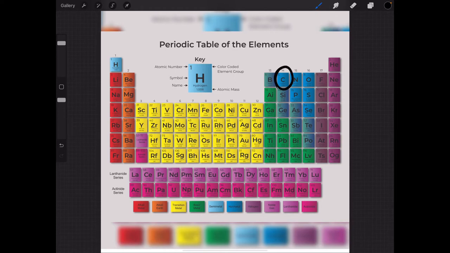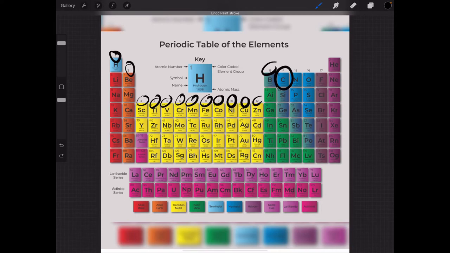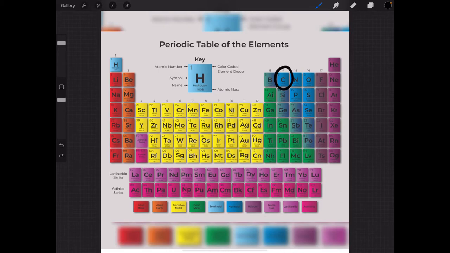So, as you can see here, the periods of the periodic table are the columns. The groups are the horizontal lines, but the periods are the columns. And it says right here 1, 2, 3, 4, 5, 6, 7, 8, 9, 10, 11, 12, 13, 14, 15, 16, 17, and 18. So how do we figure this out? So let's ignore these numbers and write that this is 1, 2, and then it starts from here.